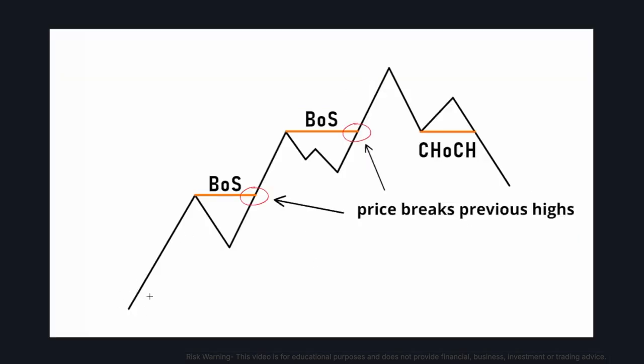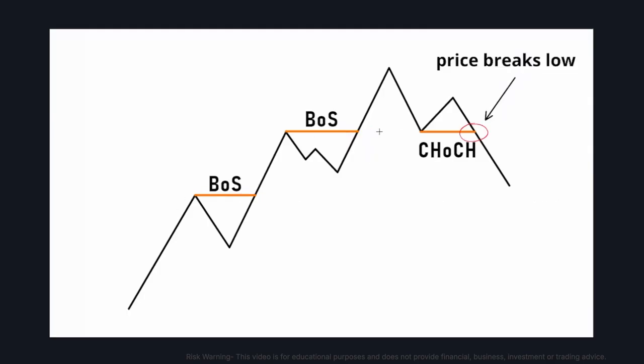So if I was to enter a trade down here, I would ride it up confidently because I keep getting these break of structure signals. But when I get a change of character signal where the price breaks below the previous higher low, then that is my signal to exit my trade because there has been a change of character or a change in the trend.